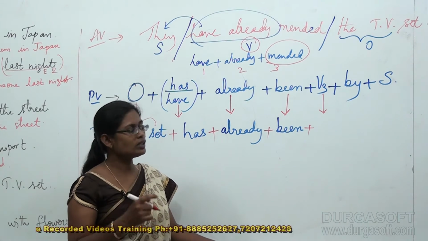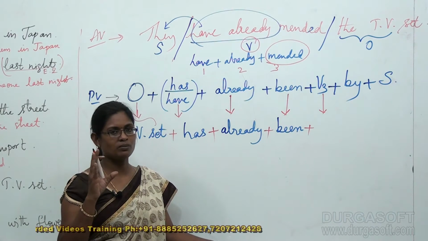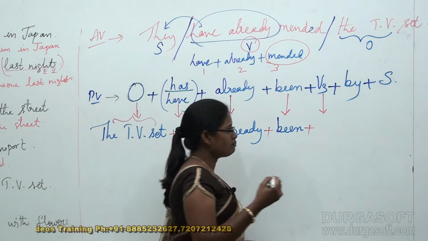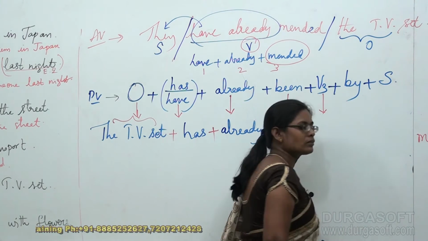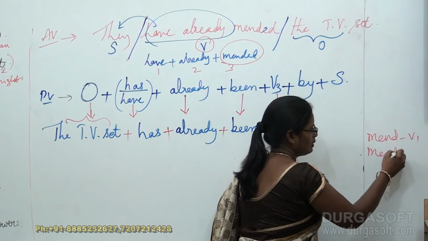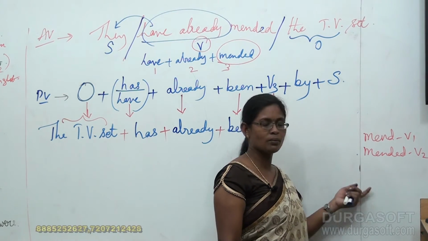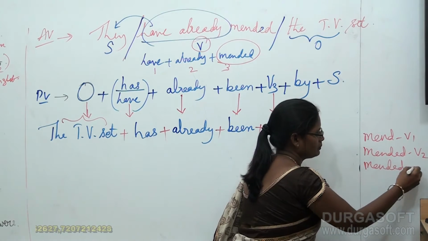So for this main verb, how many forms of verbs can be found? 5 forms as usual, as we discussed previously, right? So mend is my actual V1 form. For mend, my V2 form is going to be mended, and obviously if my V2 form is mended, my V3 form is also going to be mended.